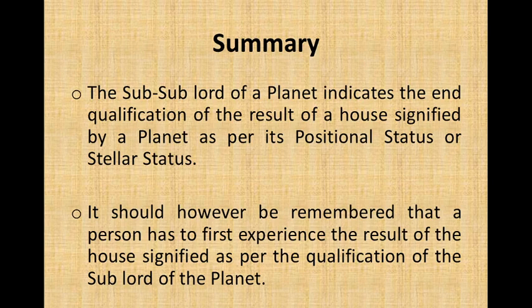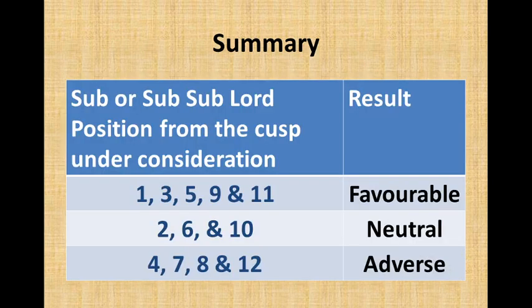It should, however, be remembered that a person has to first experience the result of the house signified as per the qualification of the sublord of the planet. So first the person will get the results as per the sublord, and then as per the sub-sublord.